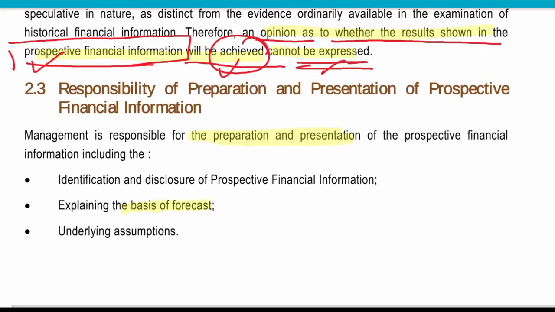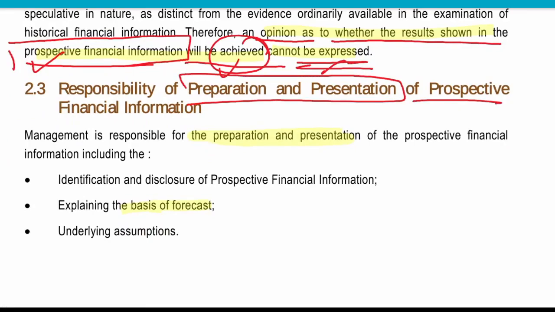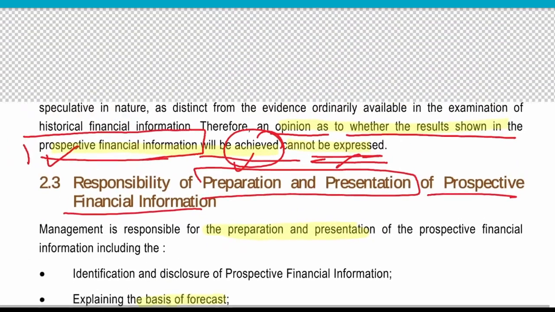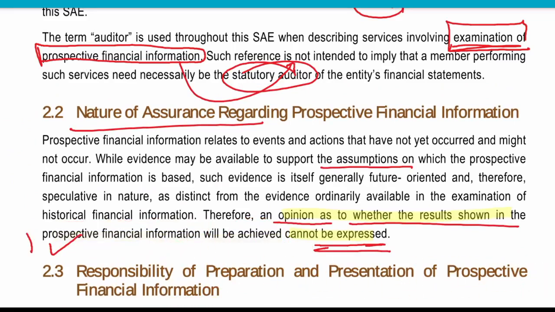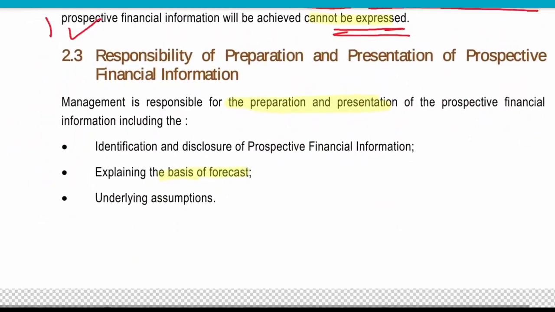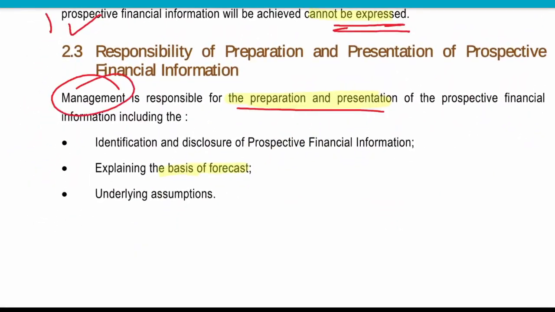Now, who is responsible for preparation and presentation of prospective financial information? Based on your understanding till now, please tell me. Management, right? So management is responsible for preparation and presentation of prospective financial information. How will management do this?